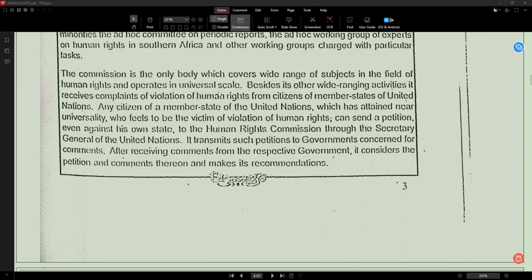So, besides its other wide-ranging activities, it receives complaints of violation of human rights from citizens of member states of the United Nations. Besides means in addition, or side by side. Wide-ranging activities means many activities. Receives complaints means gets complaints. Violation means breaking. Citizen means people. Member states means countries in the UN. Apart from other work, it also receives complaints from citizens of UN countries.